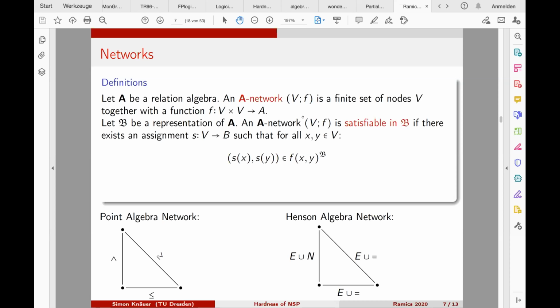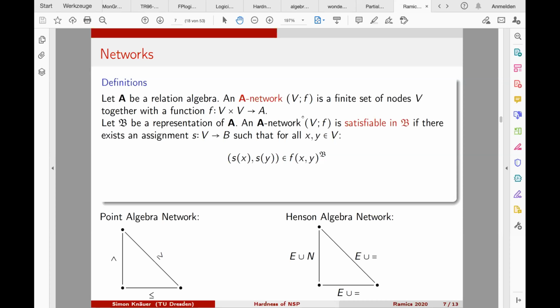And now we can talk about satisfiability. This is first with respect to a fixed representation. And this means that we can find an assignment from the set of nodes into the representation of a relation algebra, such that whenever we have two nodes in our network, then under this assignment, this concrete tuple in the structure is in the relation that is denoted by the symbol from the relation algebra.